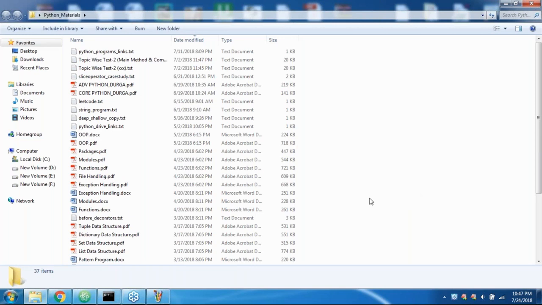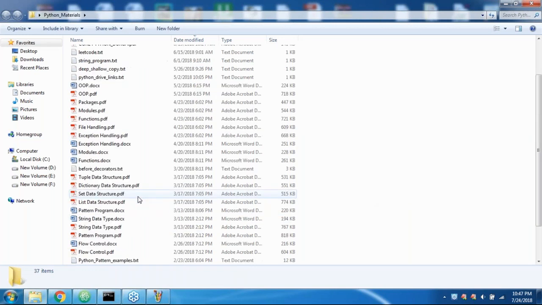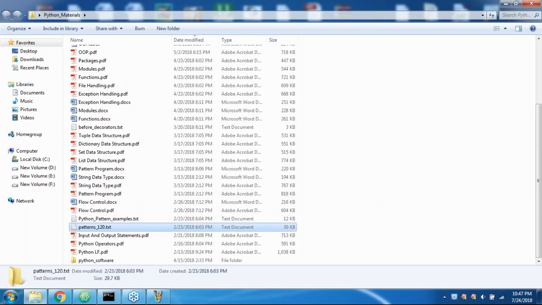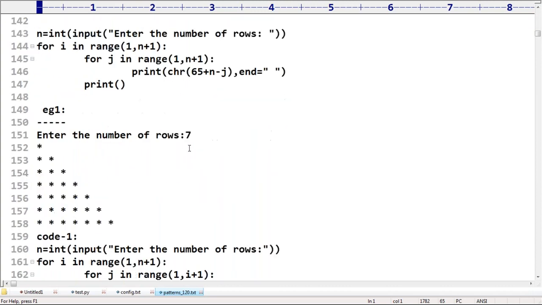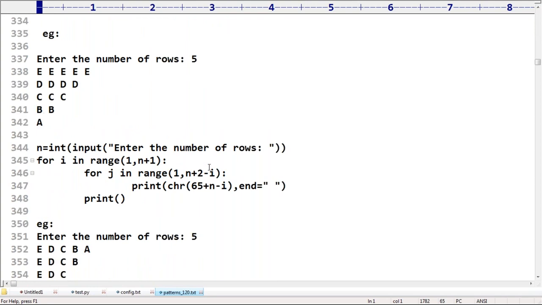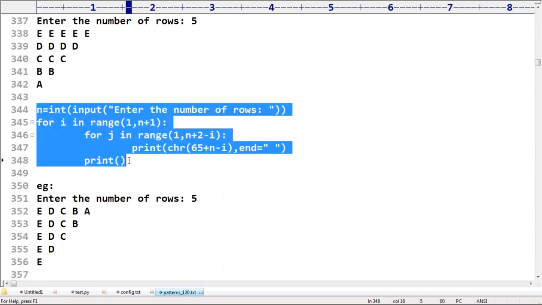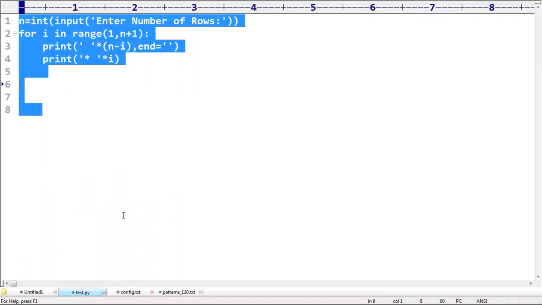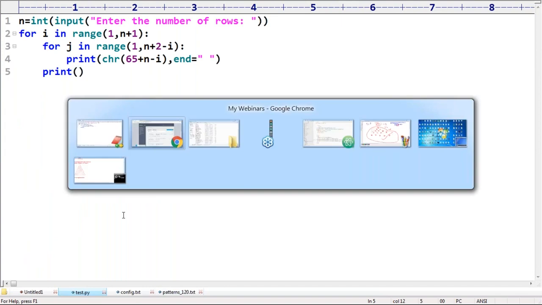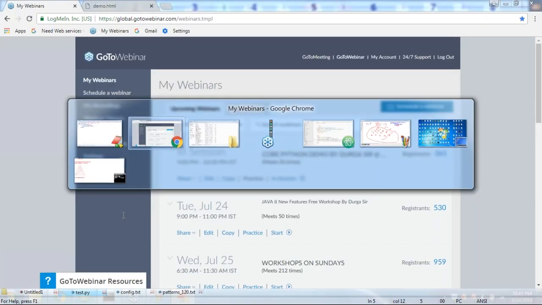Almost Python pattern programs. Where is that? Yeah, patterns. 120 patterns are there. I did 120 patterns. We developed them in the classroom with the offline batch. Suppose I take it like this. Just have a look at what output we are going to get by default. Simple. Execute this one.